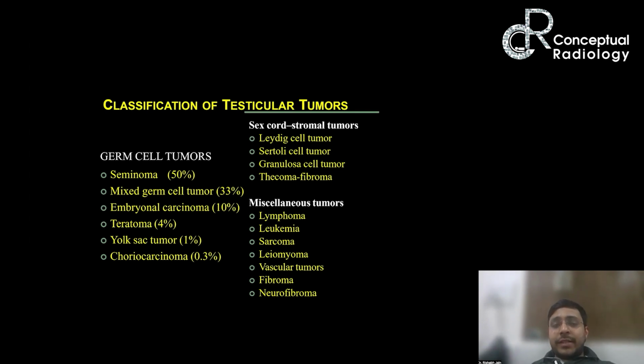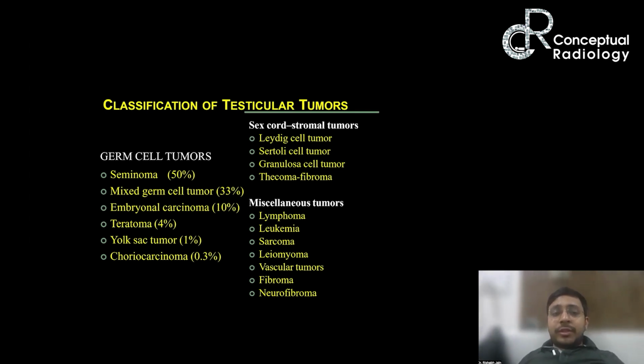So if you were to classify testicular tumors, you can take a screenshot of this maybe for your quick reference. We divide them into germ cell tumors, amongst which seminoma is the most common type, followed by mixed germ cell tumor. So seminoma followed by mixed germ cell tumor, and then we have sex cord stromal tumors and miscellaneous tumors like this.